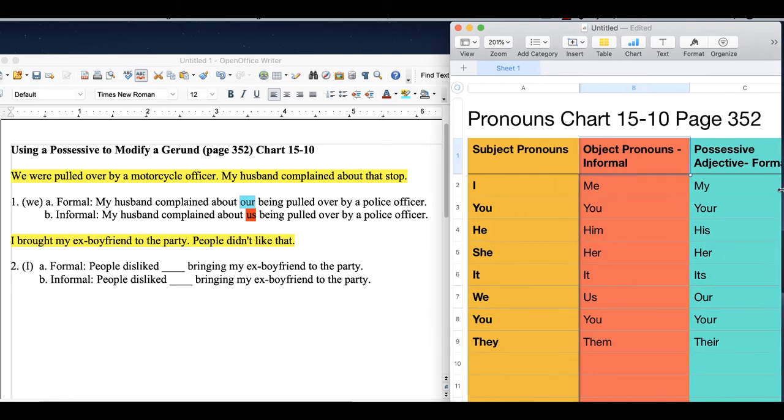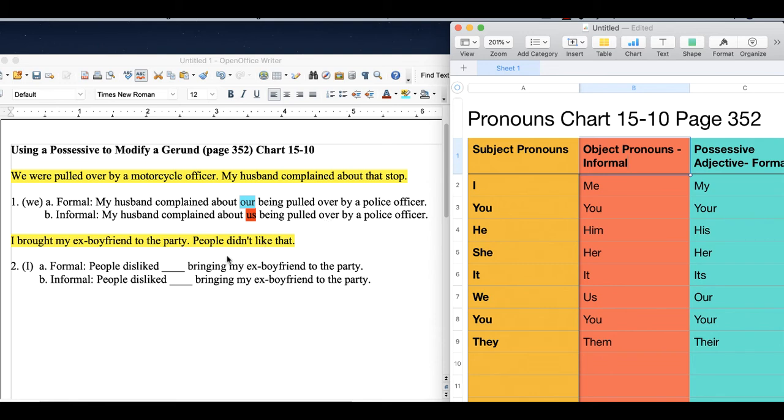Okay, let me make that a little bit bigger. All right, let me give you another example here. Let me set up the event for you. So I brought my ex-boyfriend to the party and people didn't like that. Okay, so if I wanted to talk about this event in one sentence and use it that we possess this event or people possessed this feeling about the event, then there's two ways to do it.